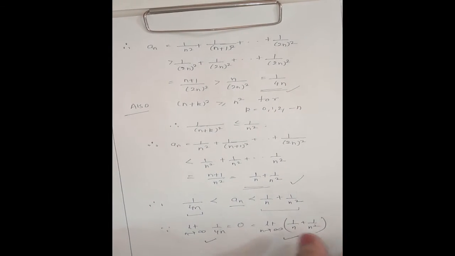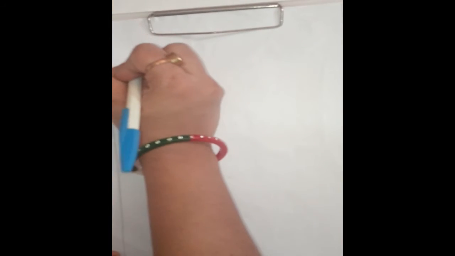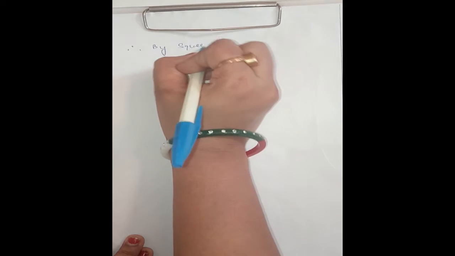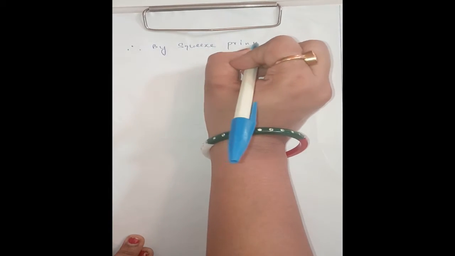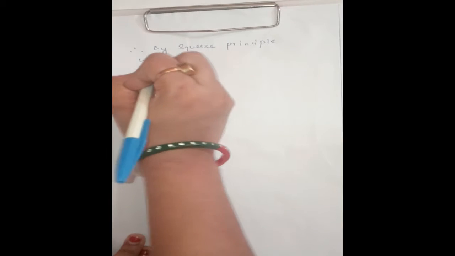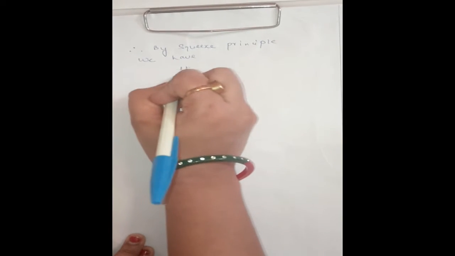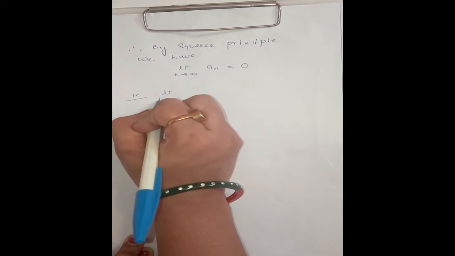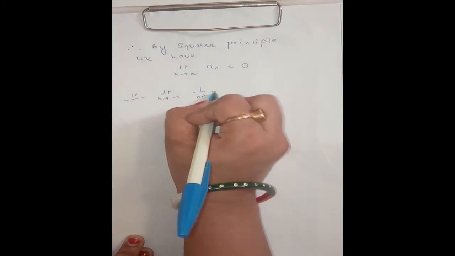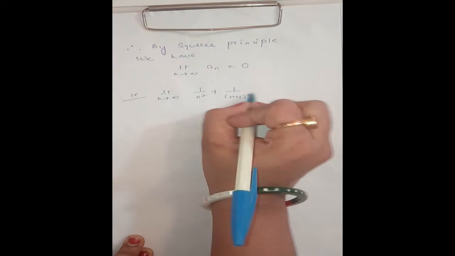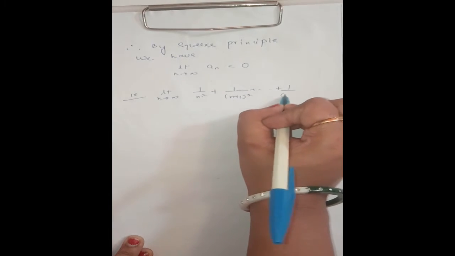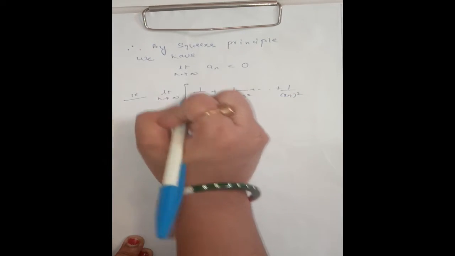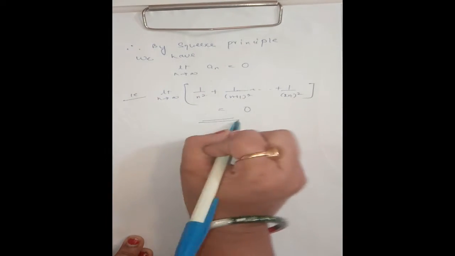Therefore, by squeeze principle we have limit n tending to infinity an is 0. That is, limit n tending to infinity 1 by n square plus 1 by n plus 1 whole square up to 1 by 2n whole square. This limit is also equal to 0.